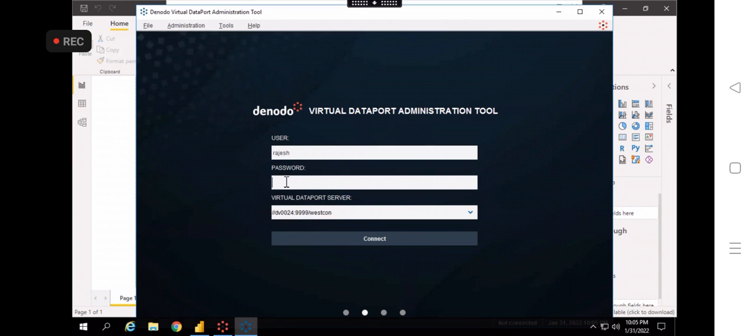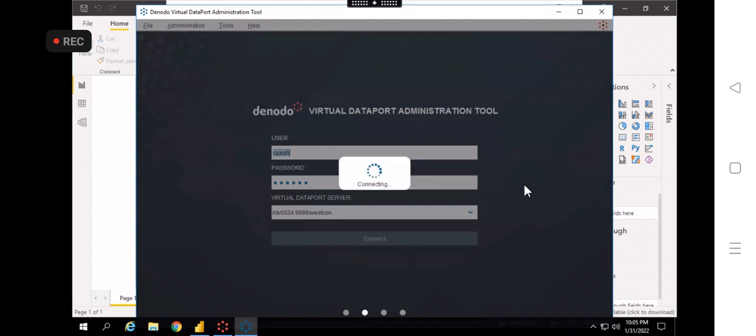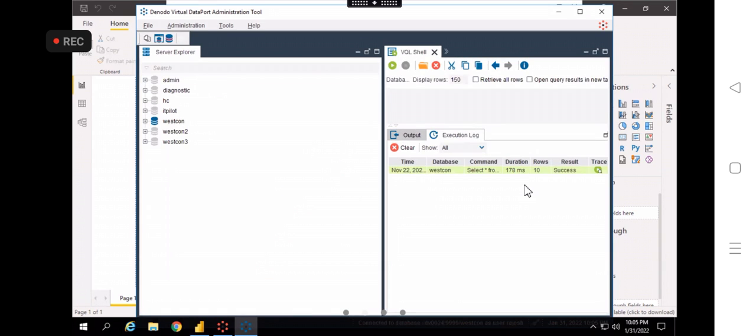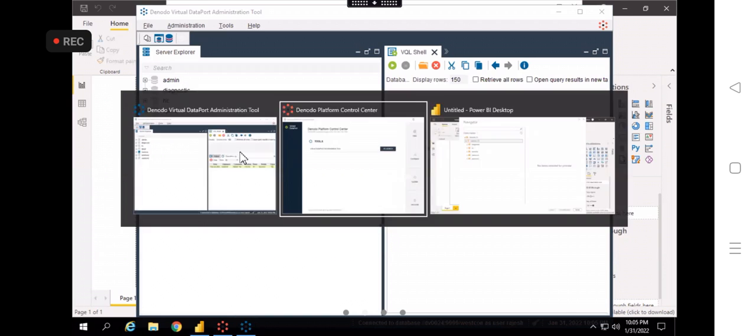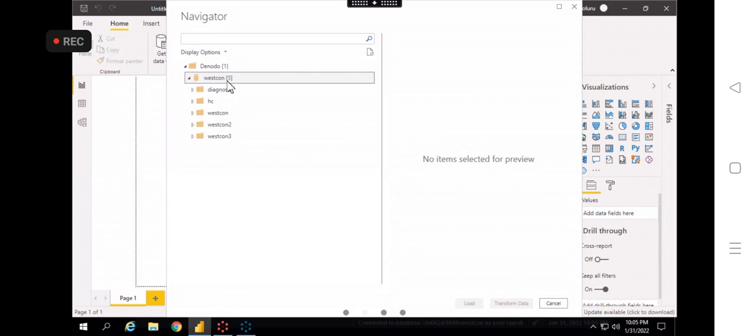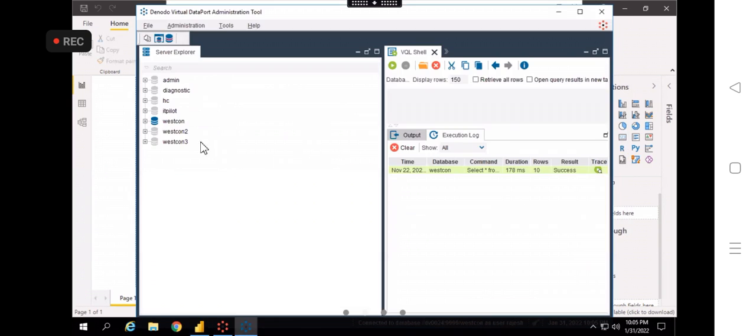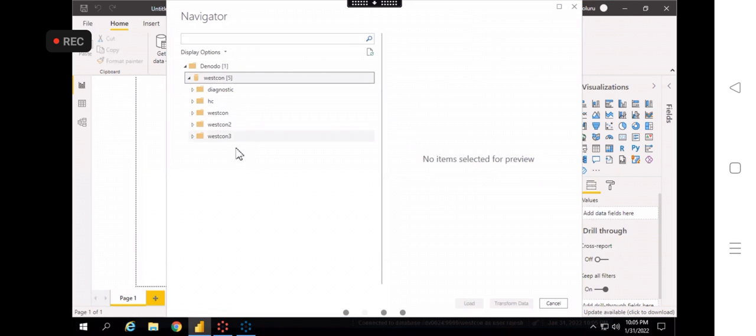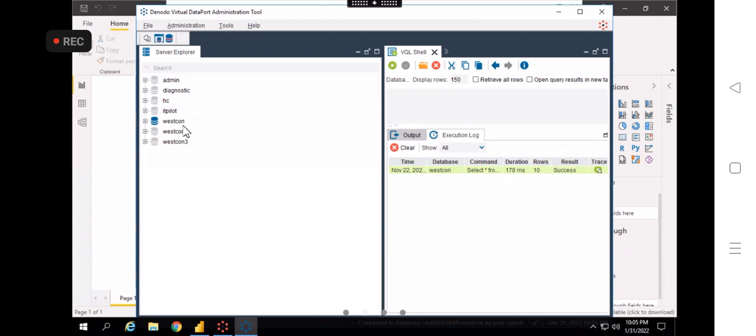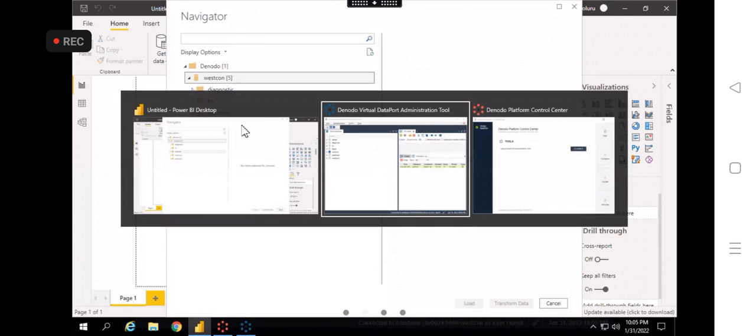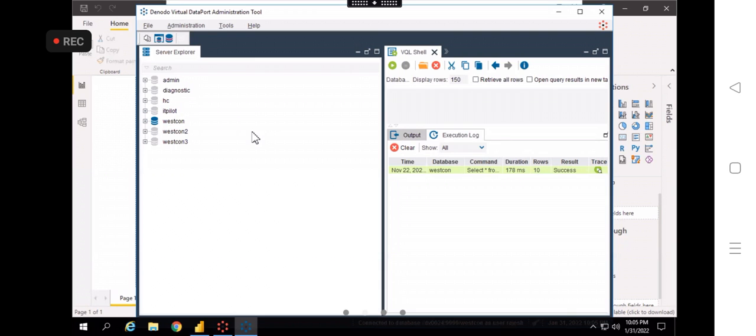So your company will provide your username and password. Just enter it and then connect. Okay, can you see it now? So here we can see this Westcon. Okay, this Westcon to Westcon 3. See Westcon to Westcon 3. Okay, can you see it? Westcon to Westcon 3, and HC diagnostics. Okay, admin, because they will not provide the admin access.